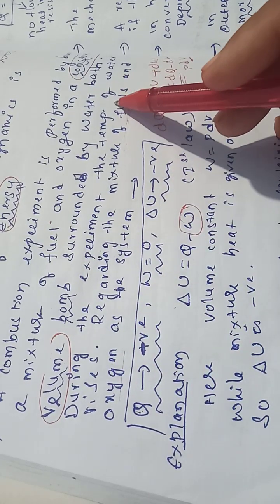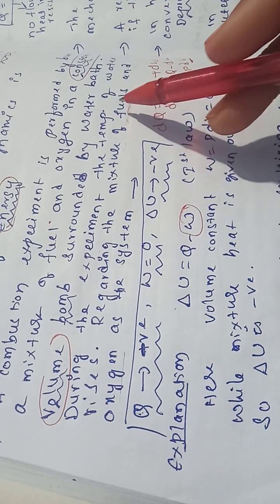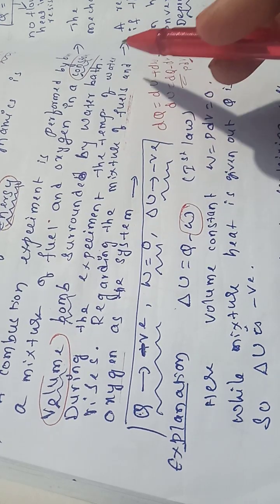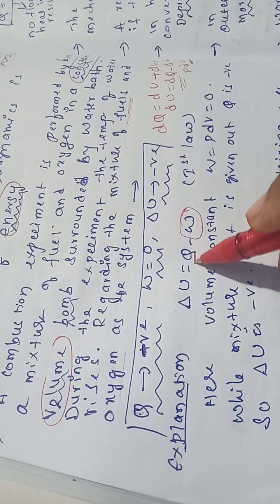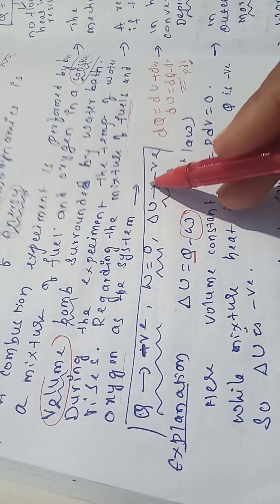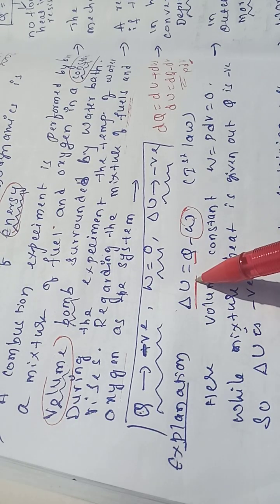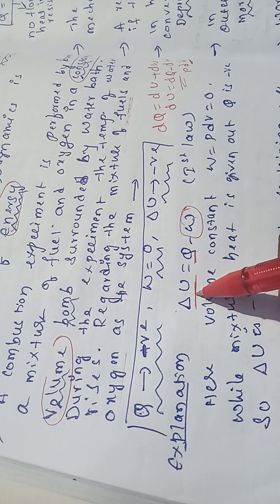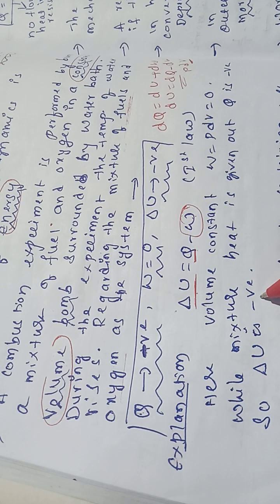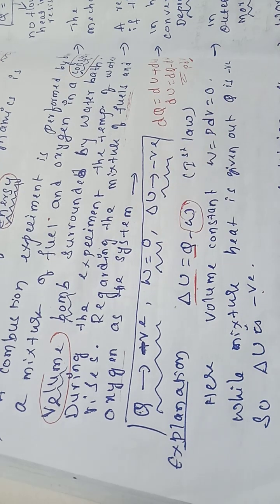Next, the burning of the mixture of fuel and oxygen means heat transfer is taking place. Heat is evolved, so we take Q with a negative sign. W is 0. When Q is negative, the internal energy also decreases, so that is also taken as negative. So Q negative, W 0, delta U negative. When he gives such kind of questions, we have to think in such a manner.